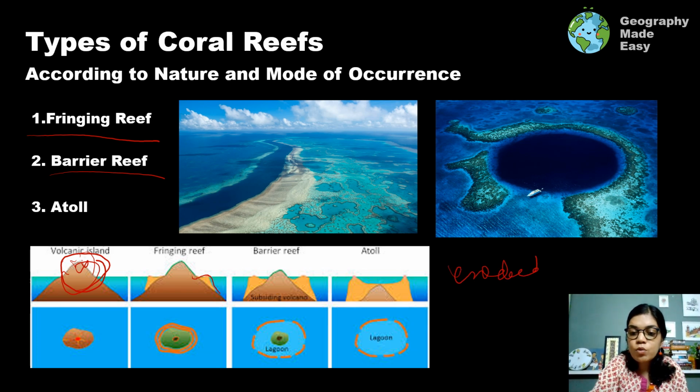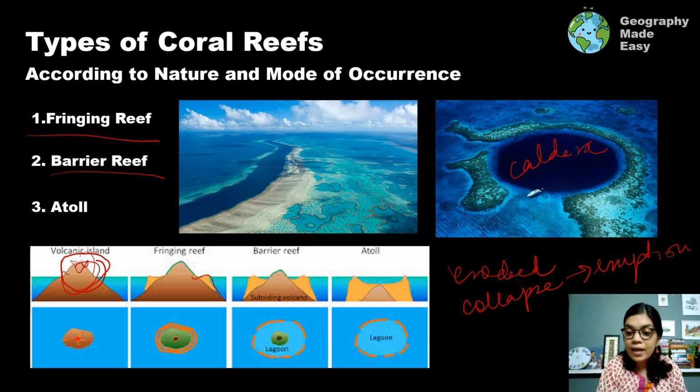So we see something called a caldera lake getting formed. On land areas this forms a caldera lake, or a crater lake, where the crater gets filled up with water.